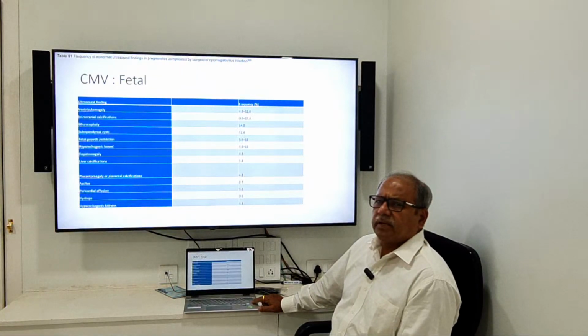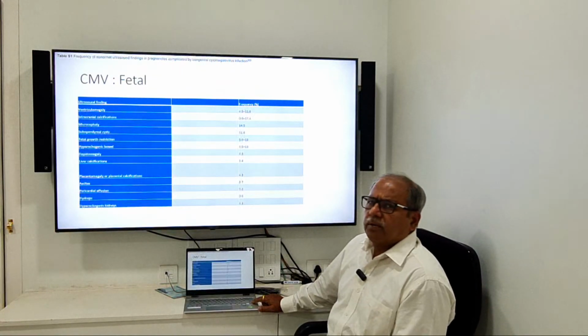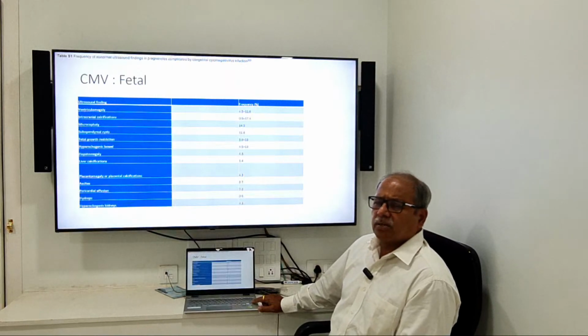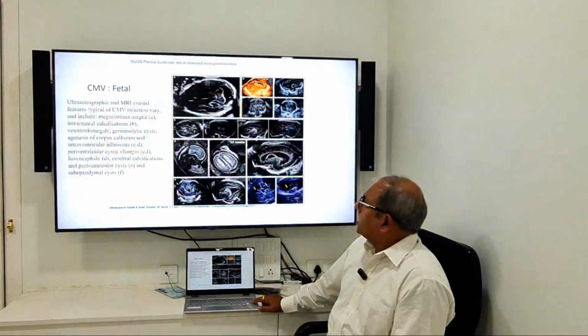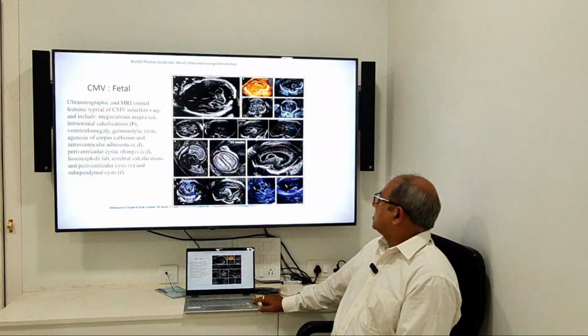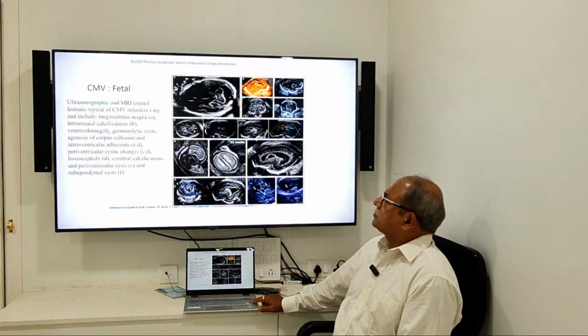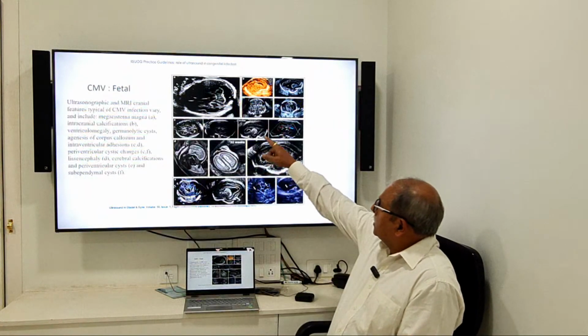Anything which is in brain, like schizencephaly, lissencephaly, or polymicrogyria, then you should have an eye, think about fetal infection. There might be liver calcification. So these are the features which may happen in this. Already I discussed.